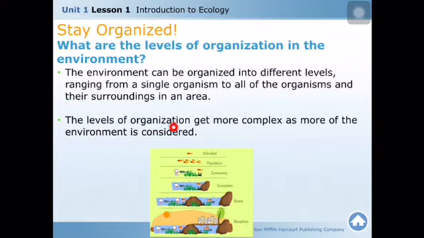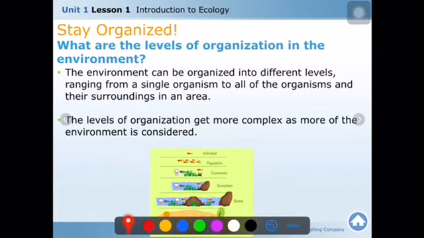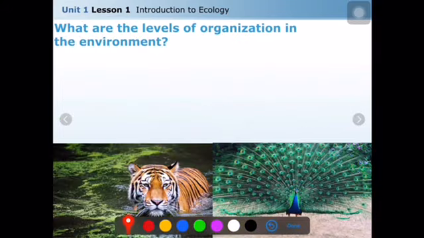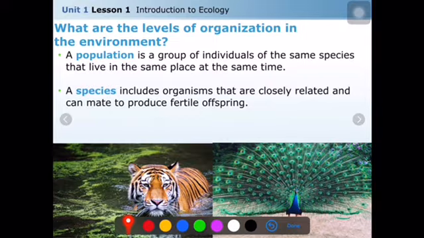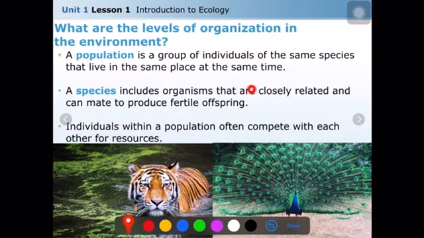The levels of organization get more complex as more of the environment is considered. You see, the levels can be more complex when more organisms are involved. In this video, I will explain just the first level. Then in the next video, we will study all.